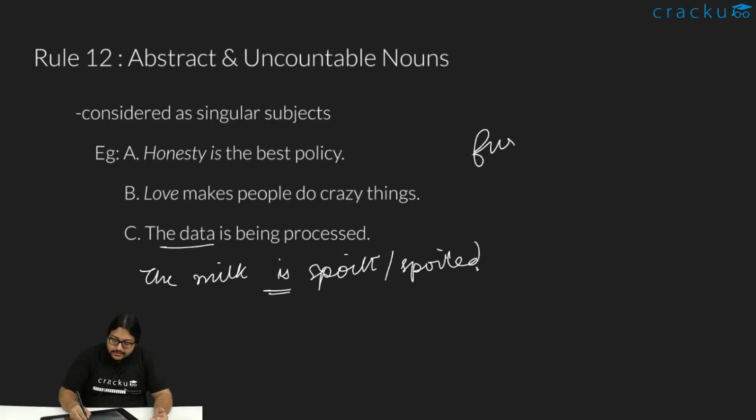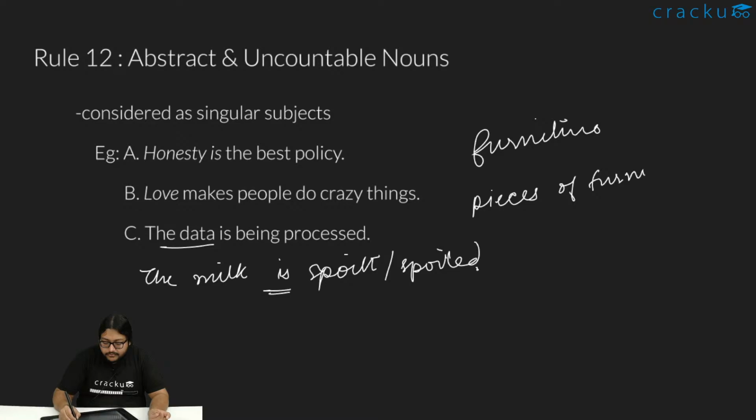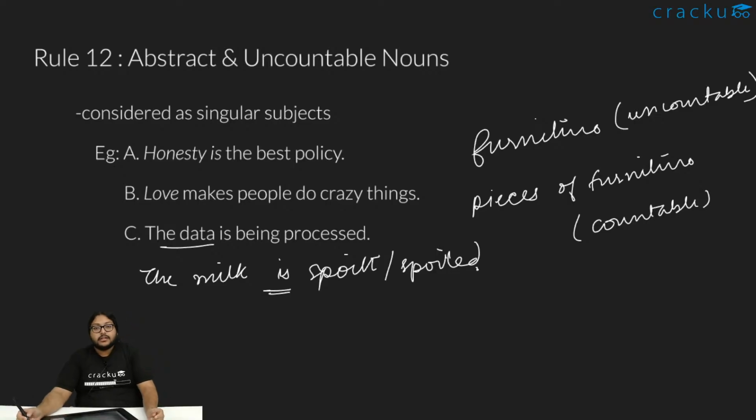Furniture, for instance. Furniture is an uncountable noun. When we say pieces of furniture, that becomes countable. Furniture itself is uncountable, which we cannot count. The furniture in the place is very nice. We are not telling which is nice.